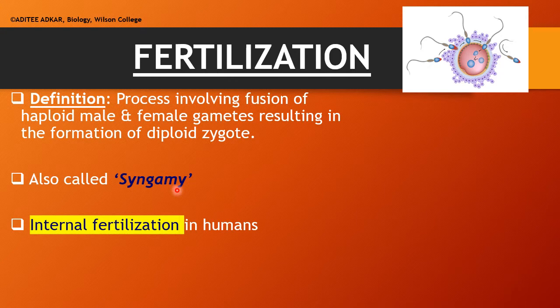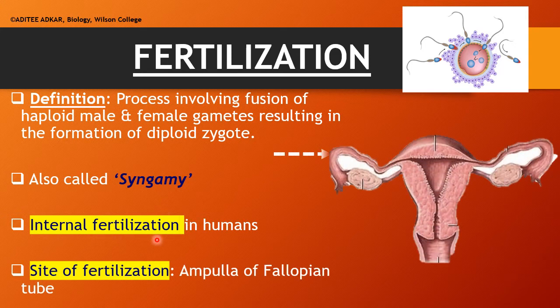The fertilization in human beings takes place inside the female body. Hence, it is known as internal fertilization. Where does the fertilization occur? Fertilization takes place in this curved region of the fallopian tube. This region is known as ampulla. So, ampulla is the site of fertilization.